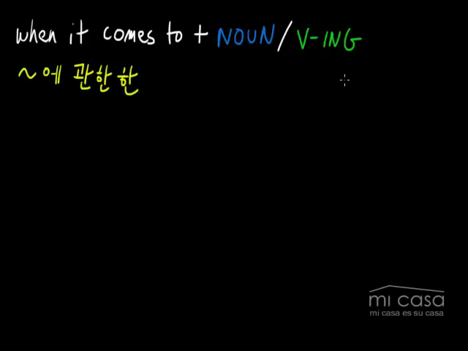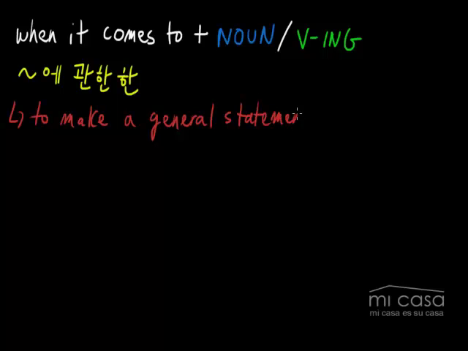Today we're going to be talking about a very important structure: "when it comes to" plus a noun or an -ing verb. This structure is used all the time in everyday conversation in English. And in Korean, this basically translates to 뭐뭐뭐에 관한한 or 뭐뭐에 관해서. And we use this to make a general sentence or a general statement more specific. So let's go ahead and see what that means.